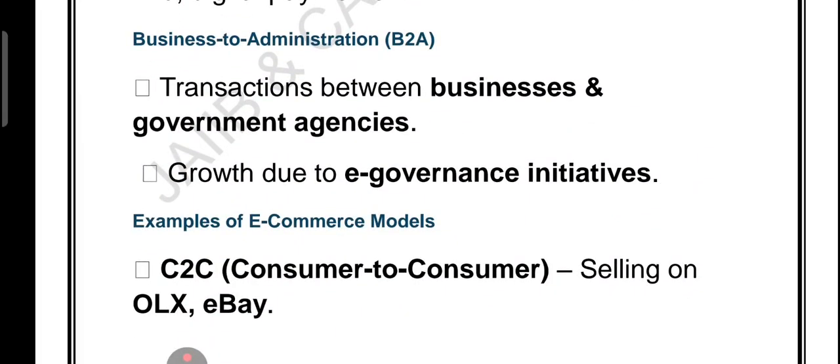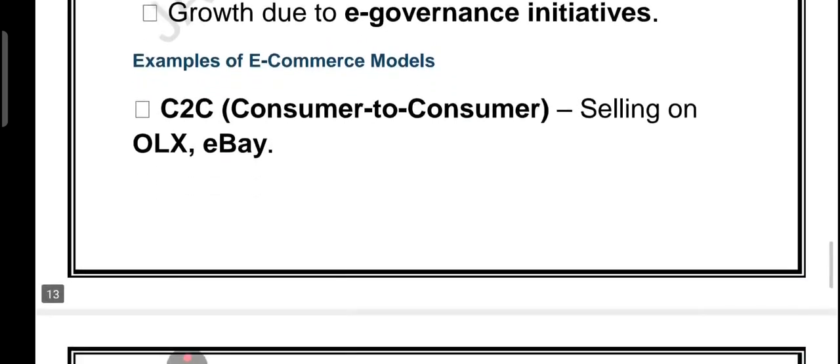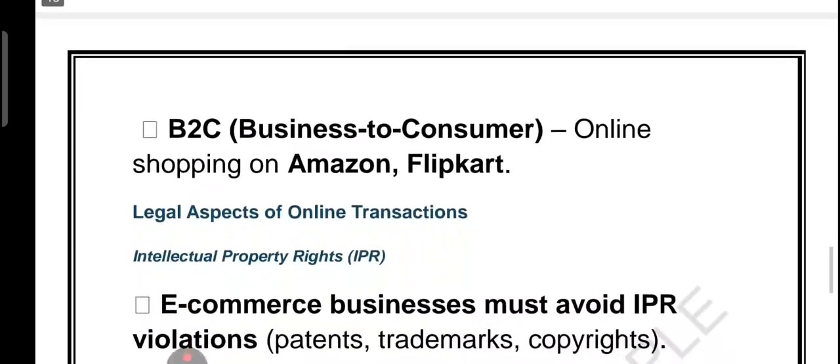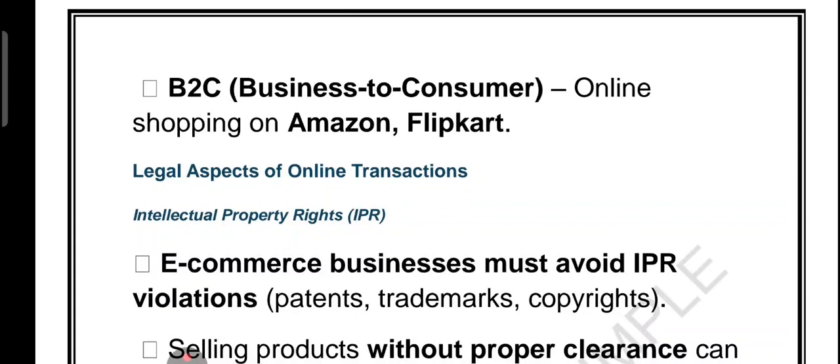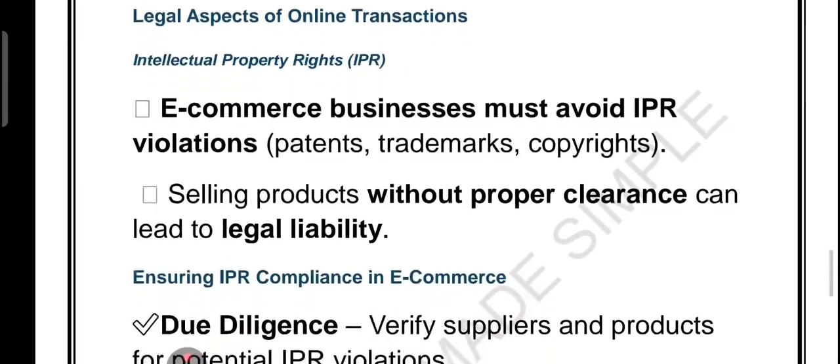Let's talk about B2A in detail. So B2A means all the online transactions between the company and the government. For example, when the business files taxes or when the business files licenses online. That is B2A. C2C, already I told you, consumer to consumer, like OLX, right? Or you are selling your old phone. Then B2C is business to consumer. This is the most common one, where you saw from the icon. I think we have discussed it already.